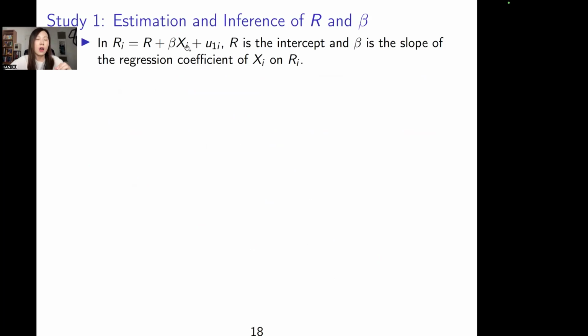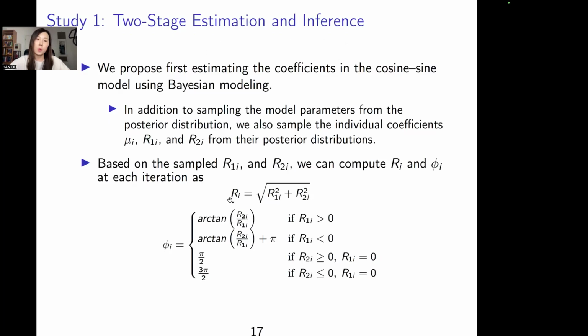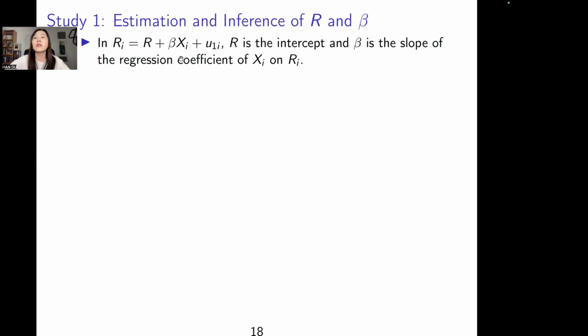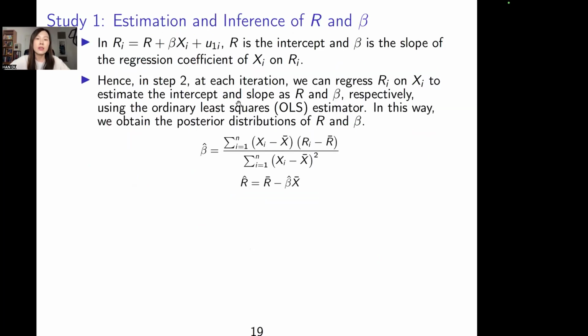We are interested in how those individual covariates can predict everyone's magnitude. In the previous step, we have computed everyone's magnitude at every iteration. So in step 2, we can regress Ri on Xi to estimate the intercept and slope, R and beta respectively, using OLS. In this way, we can obtain the posterior distribution of R and beta. So this equation is basically the OLS solution for R and beta.